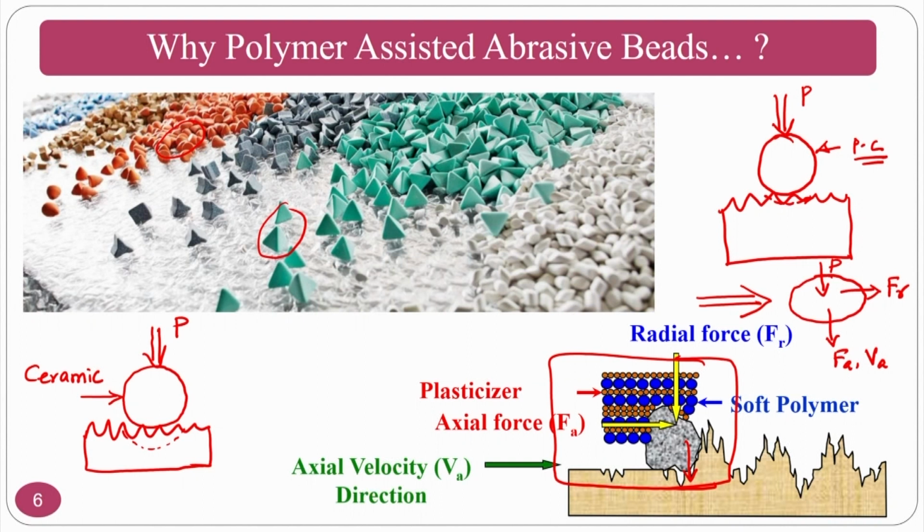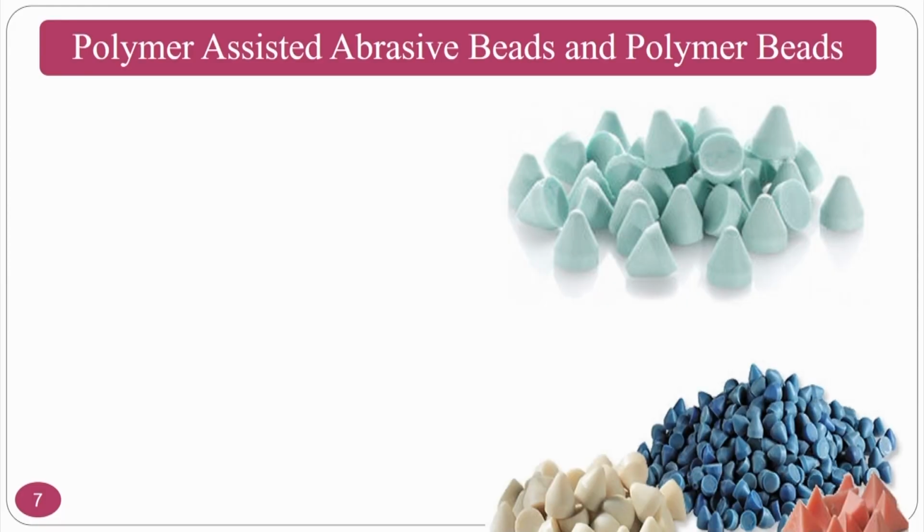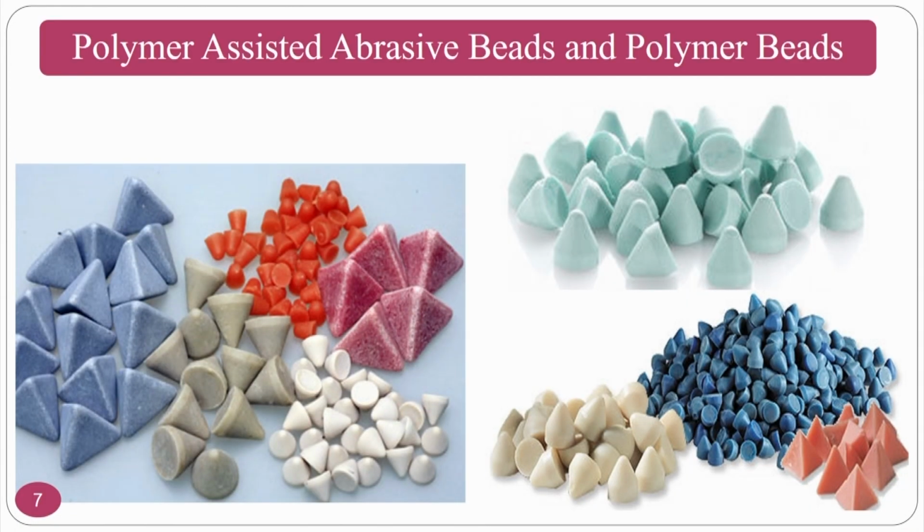That means that your interacting forces are less. If your interacting forces are less, the size of the chip that is removed will be less. So in the long run you will get a finishing. So whenever you are looking for a finishing of mass components, you can opt for polymer beads or polymer assisted abrasive beads. You can see various varieties of polymer beads, and these polymer beads can be prepared by various techniques which are commercialized. Some commercial companies will develop them. So assume that these are the polymer plus ceramic beads or polymer beads.